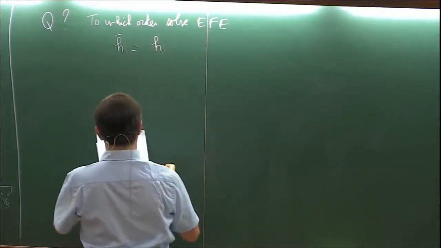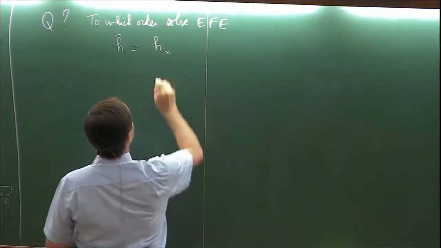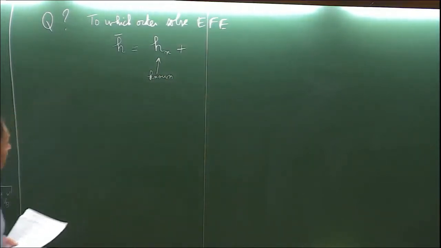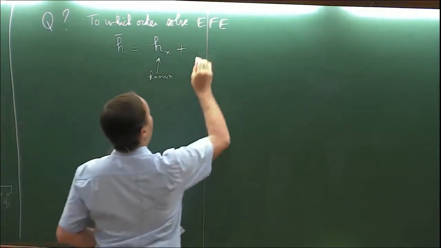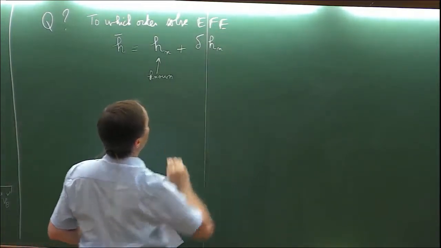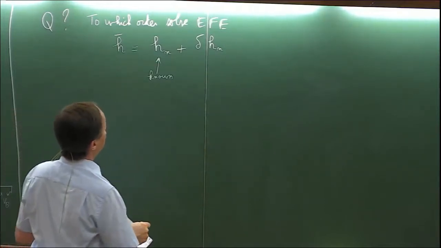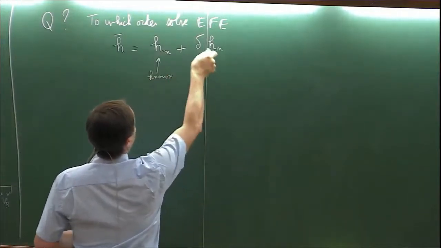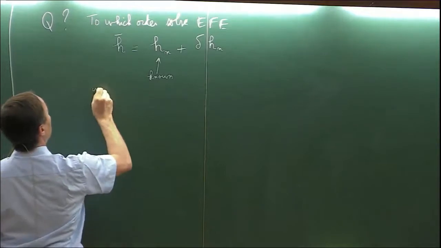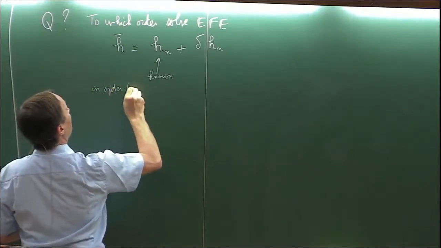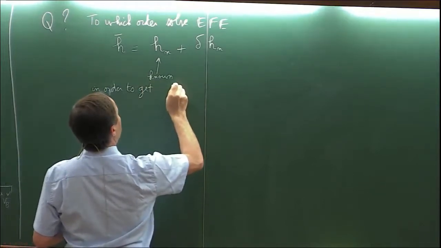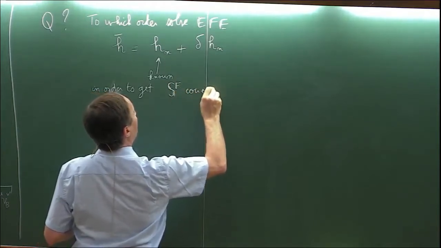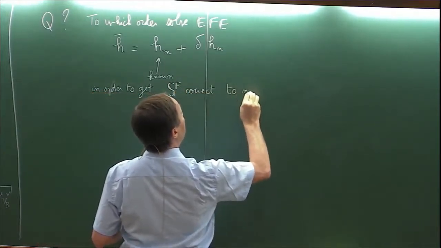I will solve it up to some order n that I will determine, and then I will neglect some higher order term in my PN calculation, and I want to know to which order I should consider this iteration in order to get the Fokker action correct to nPN order.